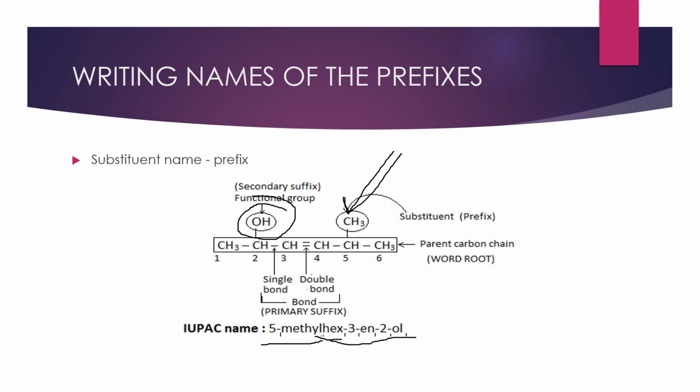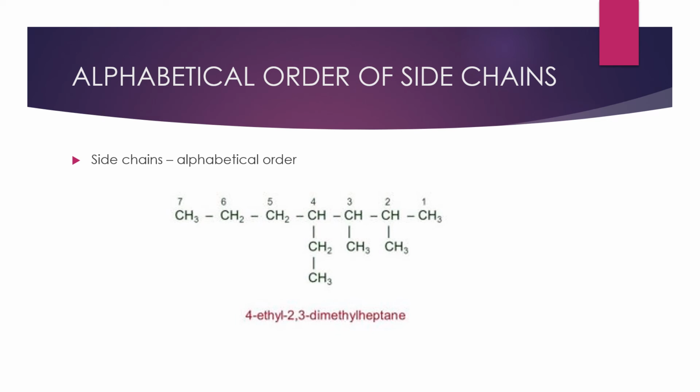Okay. Then if you have side chains, as we have seen earlier, and there are many different side chains, we have to follow alphabetical order. We don't write 2,3-dimethyl 4-ethyl. Instead of that, we write 4-ethyl 2,3-dimethyl. Here also we have the di word, but don't see this di word, you see the methyl word only. Methyl and ethyl, which will come first? Yes, ethyl. So 4-ethyl 2,3-dimethyl.